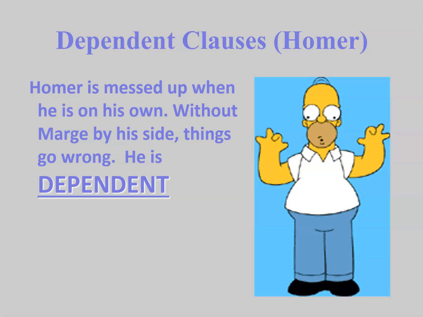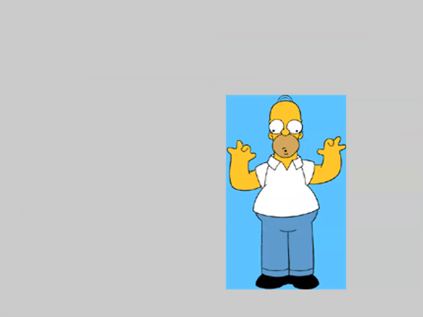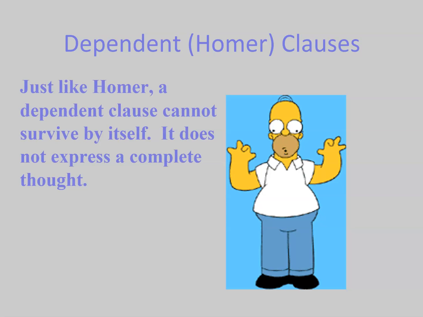So he is dependent. Who is he dependent on? He is dependent on Marge and cannot survive without her. So what makes him like a dependent clause? Well, just like Homer, a dependent clause cannot survive by itself. It does not express a complete thought. It is not a sentence.